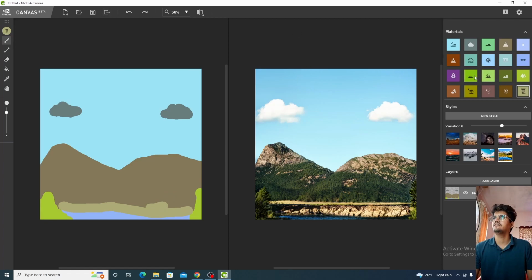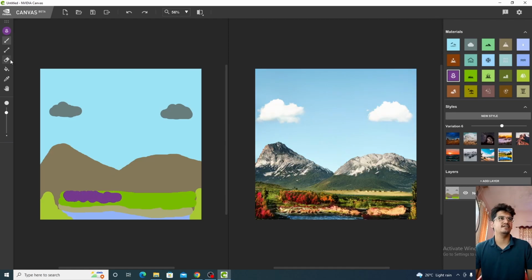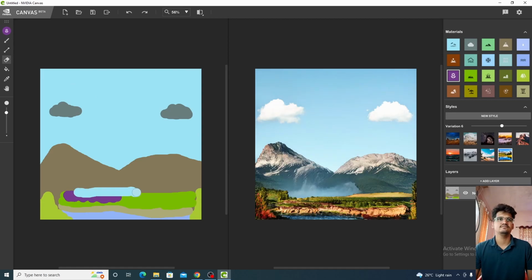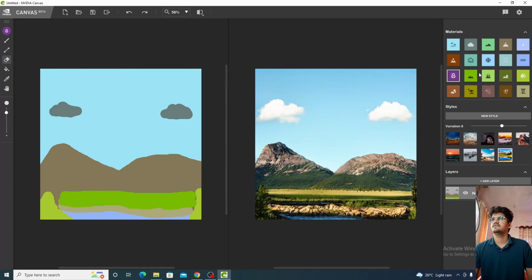Now we will have some grass on the top of the wall. Why not? If we can build something, we will build it. And let's have some flowers in this grass. We have the eraser as well, so we can erase whatever we wish. You can press Ctrl Z as well, so if you make some mistakes, it goes away. These are the types of variations which you get.